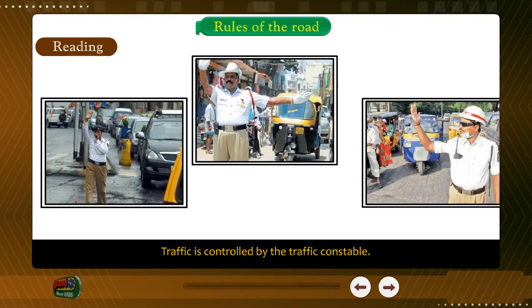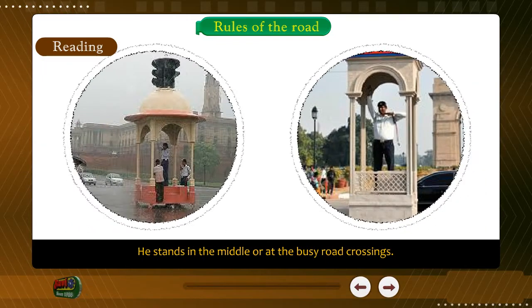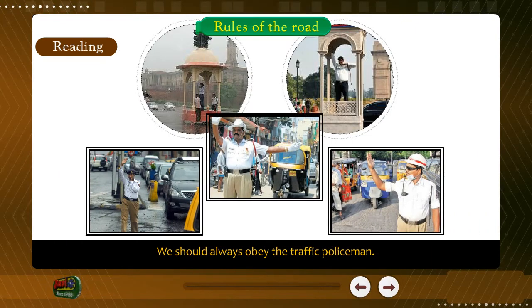Traffic is controlled by the traffic constable. He stands in the middle or at the busy road crossings. We should always obey the traffic policeman. He works to keep us safe on the road.